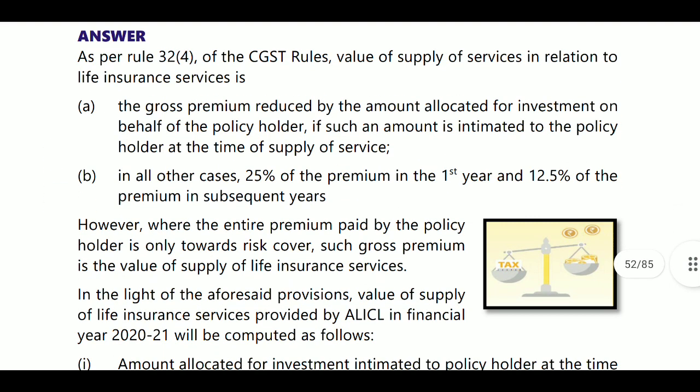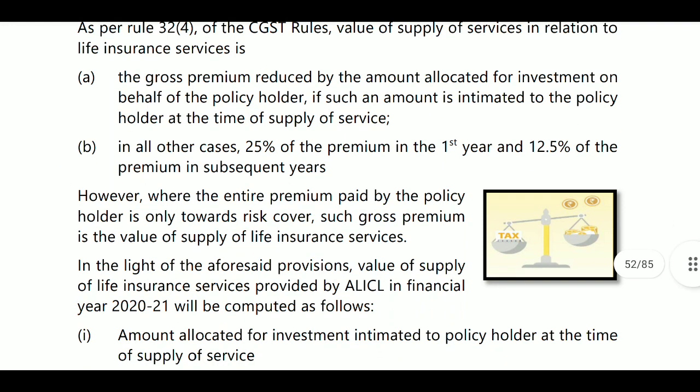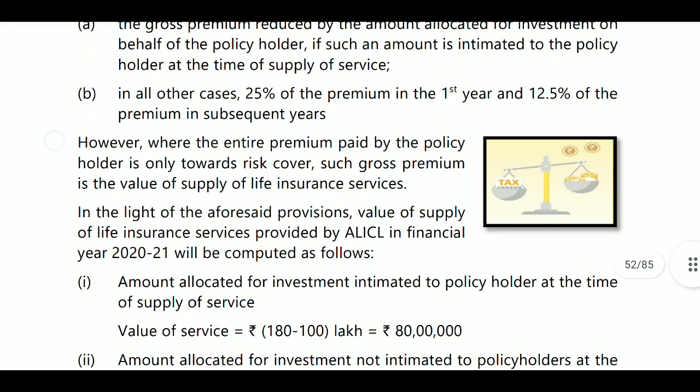So they are telling that only gross premium reduced by amount if you have intimated. If you have not intimated, 25% of premium of first year and 12.5% of premium in subsequent years. However, where the entire premium paid by the policy holder is only towards risk, then gross amount will be taken.